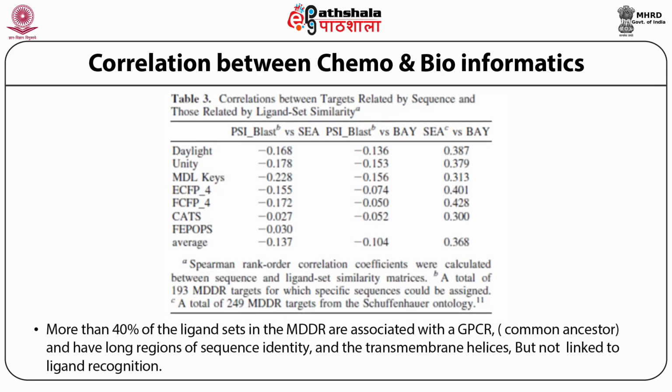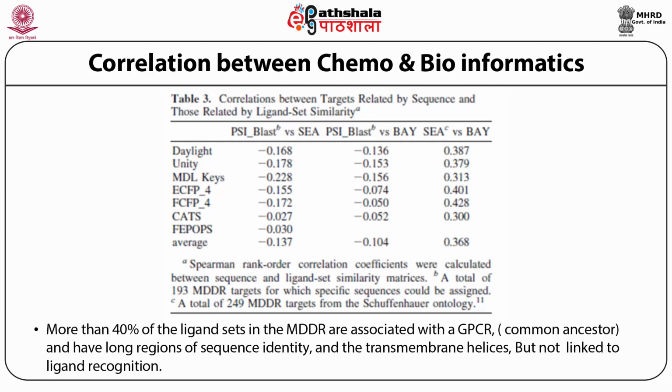The case of the next is 5-HT3 and 5-HT4. They are related by their ligand base. However, taking bioinformatics tools, these two, sequence alignment and structural alignment, are not very much related to each other. Here is the correlation plot of chemo and bio. On the top row are the known tools such as SciBLAST, SIA, etc., and Daylight and Unity are our chemical tools. Here you see there is a very poor correlation between actual biosimilar molecules versus chemosimilar molecules.